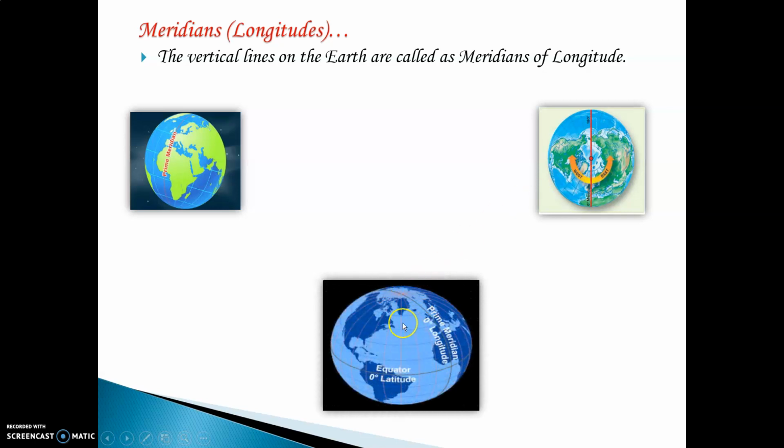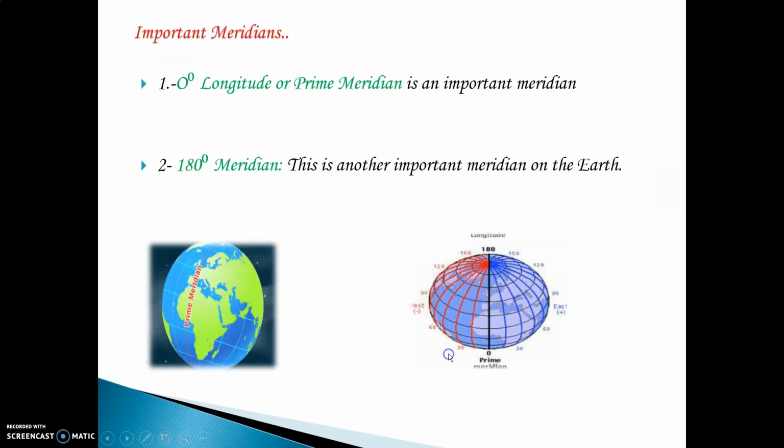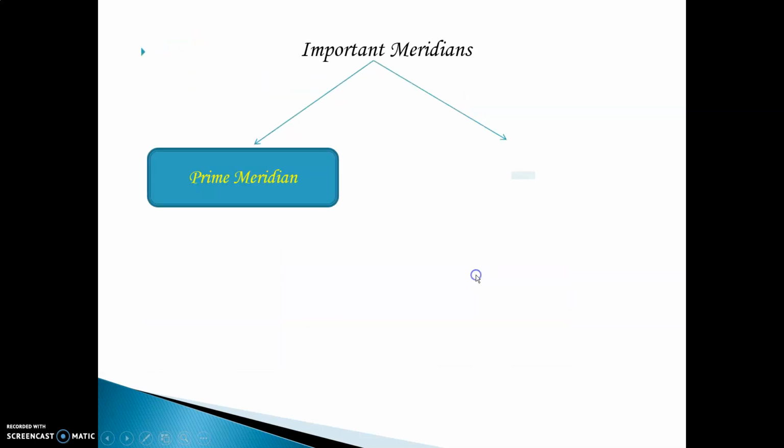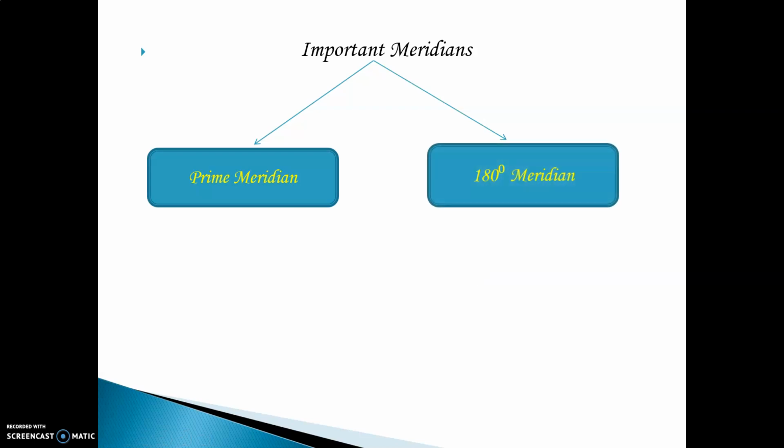This is the prime meridian. The equator is the largest latitude. Similarly, the prime meridian is the longest longitude. The 0 degree meridian, or prime meridian, is an important meridian, and next is the 180 degree meridian. So there are two important meridians on the Earth. You can see over here, both lie opposite to each other. These are the names of the important meridians on the Earth.